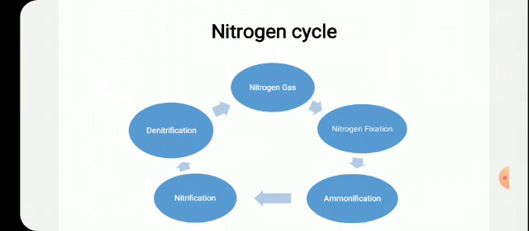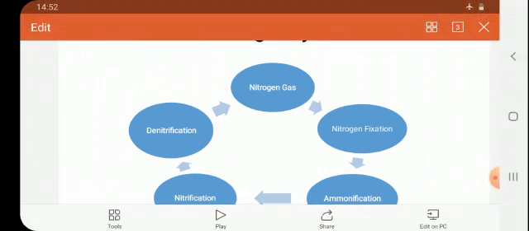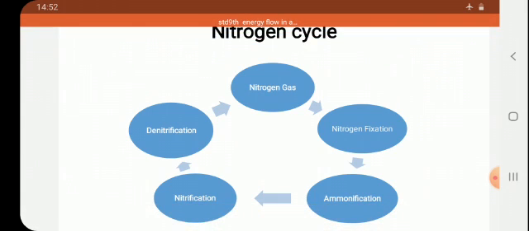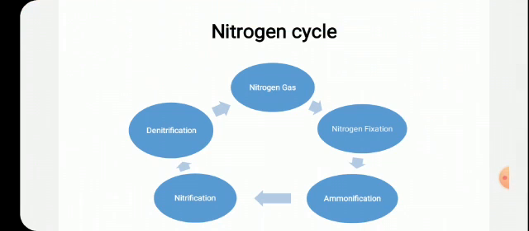It is not so reactive like oxygen, and that's why it does not combine easily with other elements. Though it is present in more amount, it is inactive and does not form compounds with many elements. Most organisms cannot use the free form of nitrogen. That's why its amount is maintained, and it is very necessary to maintain the amount.